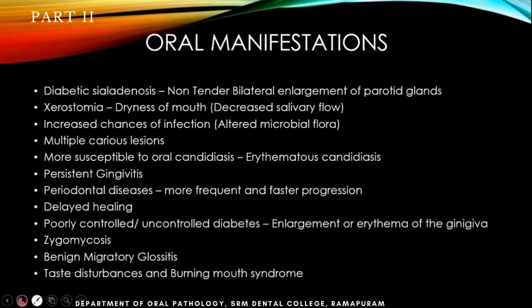So what happens when that happens? The parotid gland is a salivary gland. If it is not functioning properly due to some inflammation, there will be decreased salivary flow. So what does decreased salivary flow cause? Xerostomia. Okay, xerostomia is nothing but dryness of mouth. That again is a very important thing. So, like I said, when there is decreased blood supply to the tissue, neutrophil function also will be compromised, and there will be chances of infection.